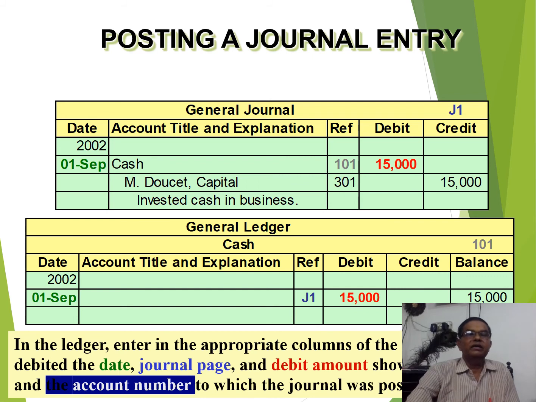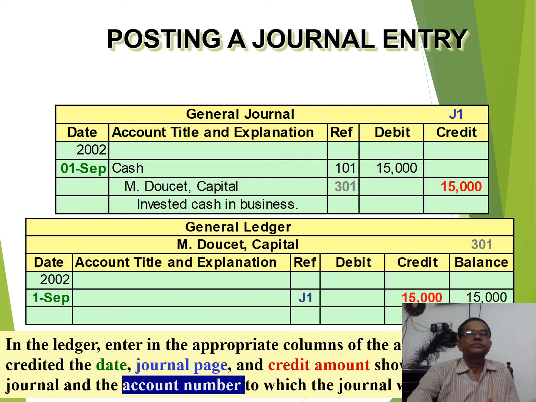Debit is posted on the debit side. So here is the debit balance. Now you see the other part of the posting. Here the date is reflected, and here the journal folio is given. Here the credit amount is given on the credit side, in the capital account.